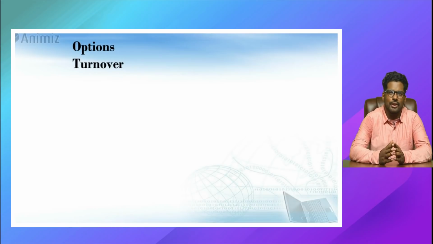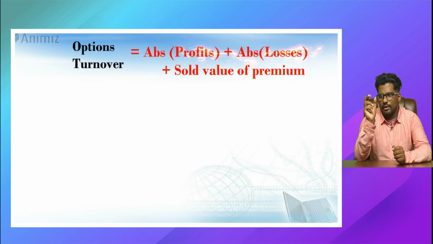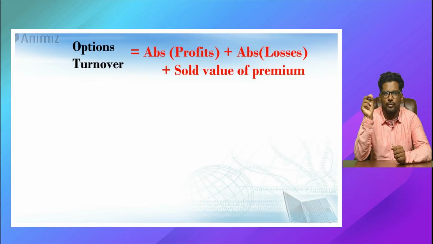Options turnover, basically the formula is almost the same with one small addition. The formula is the absolute value of profits of each transaction, then the absolute value of loss of each transaction, plus the sold value of premium of each transaction. That's how the formula goes.